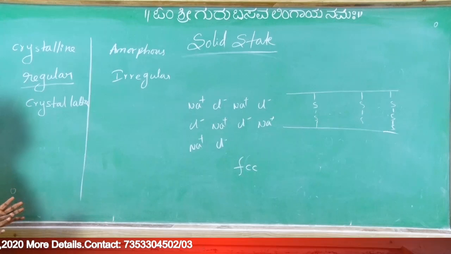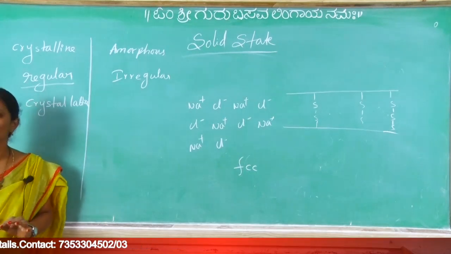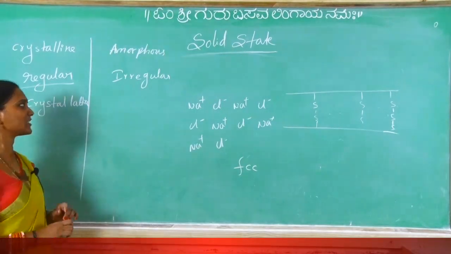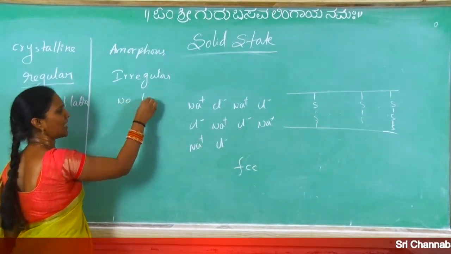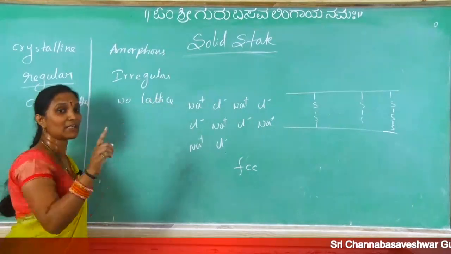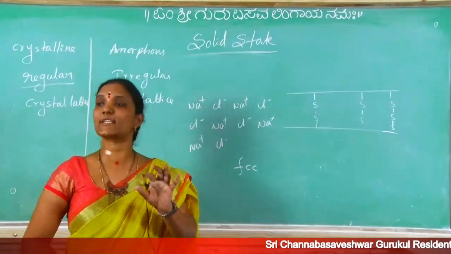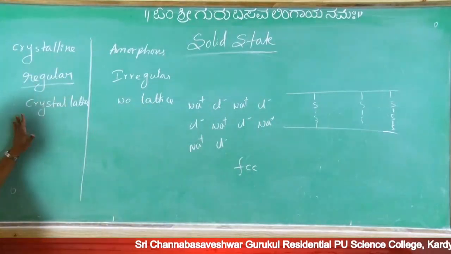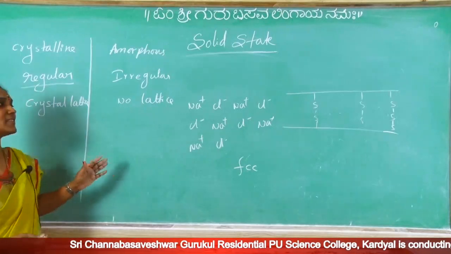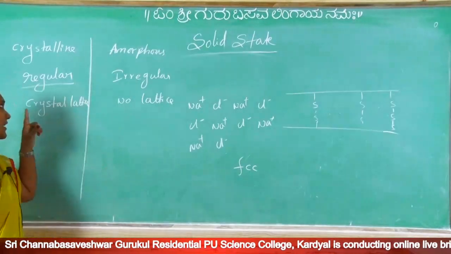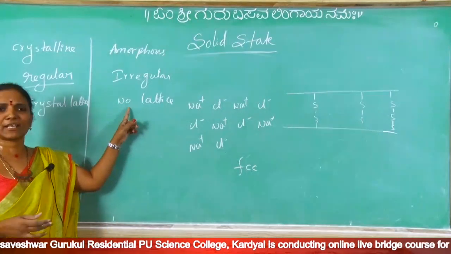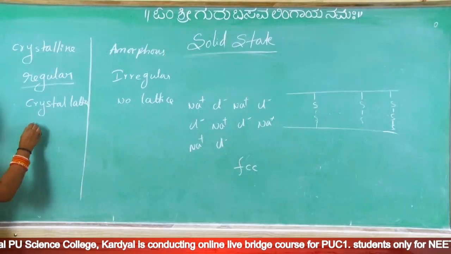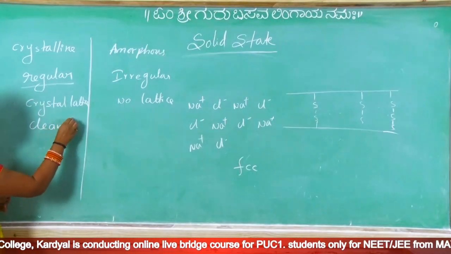So all crystals have a definite crystal lattice. Crystal lattice is nothing but structure. They have a definite structure. Here no definite crystal lattice. Because of regular arrangement, we get exact structure, that is called crystal lattice. No crystal lattice in amorphous. So crystalline solids have a definite crystal lattice, while amorphous solids have none, because here regular arrangement is there, here irregular arrangement. Next character is, because of regular arrangement, clean cleavage is possible.